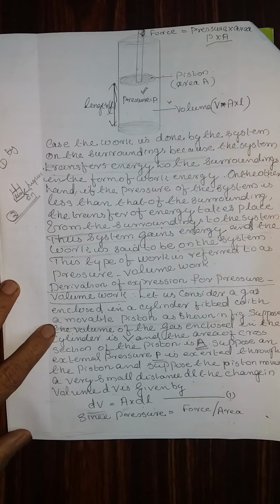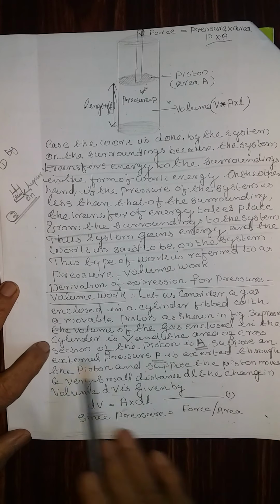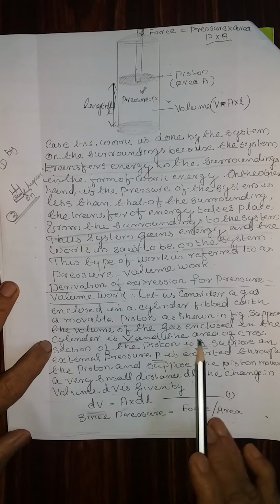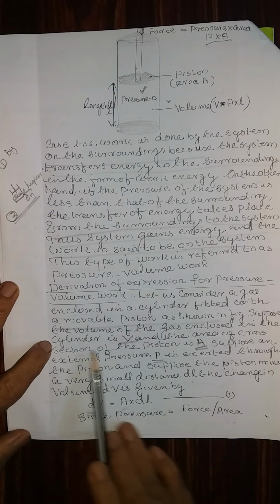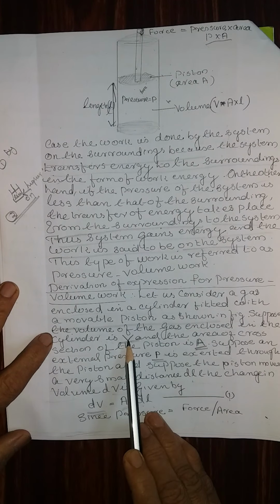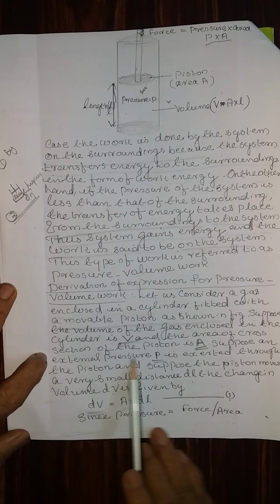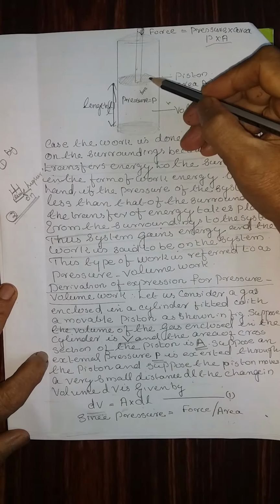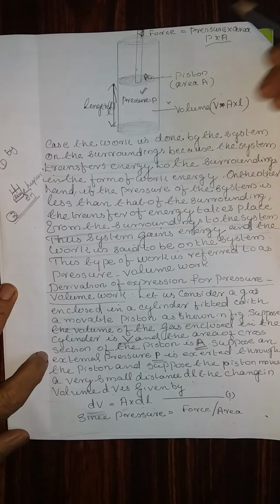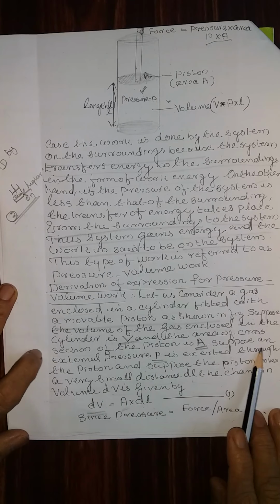This is a movable piston. Consider a gas enclosed in a cylinder, and the volume of the gas enclosed in the cylinder is capital V, and the area of cross section of the piston is capital A. This is the area of cross section and V is the total volume of the cylinder.